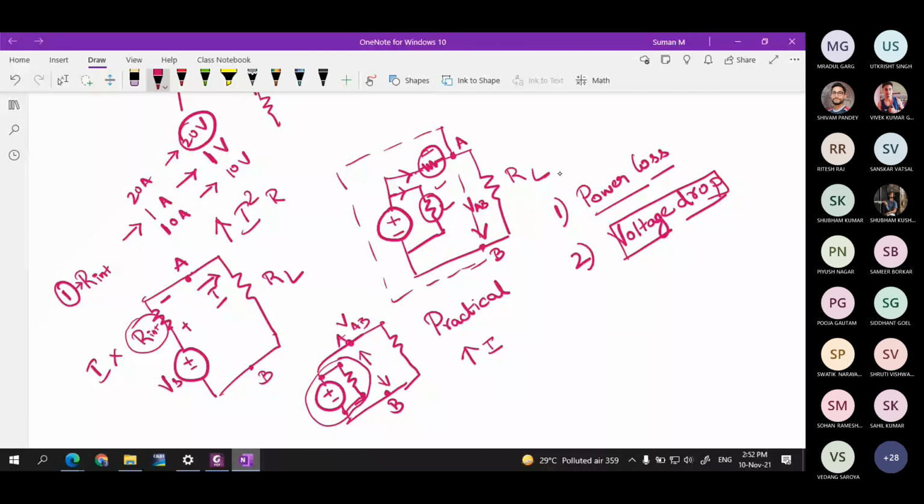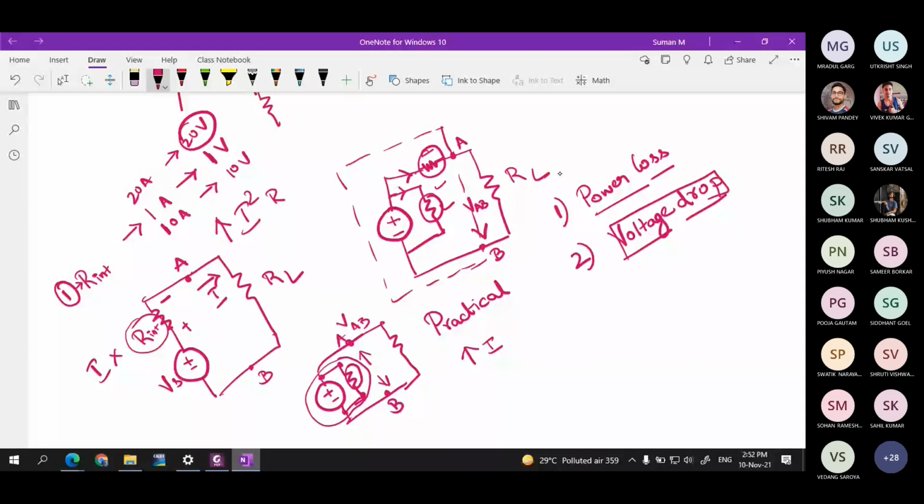obviously I can represent the power loss, but I cannot represent the voltage drop or the reduction in voltage if I connect it in parallel, because you know that in a parallel circuit the voltage is going to be the same, and in a series circuit the current is going to be the same.